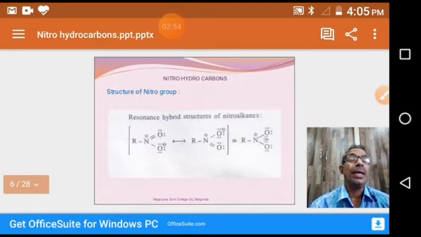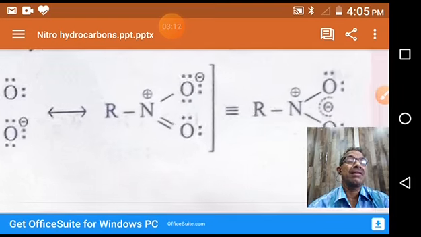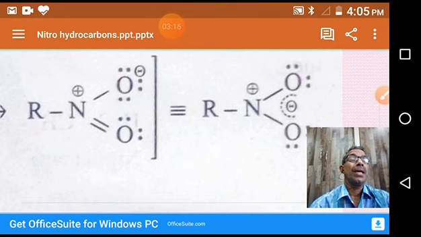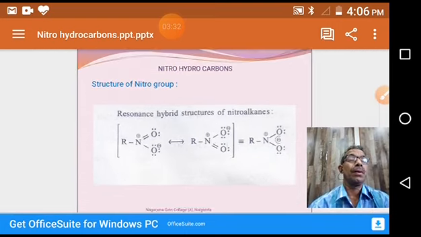Then the nitro group exists in resonance forms. It is in between two resonating structures, with pi electron delocalization leading to the formation of two forms. In this structure, nitrogen bears a plus charge. The minus charge is distributed among the two oxygens. So this is the resonance hybrid of the nitro group.